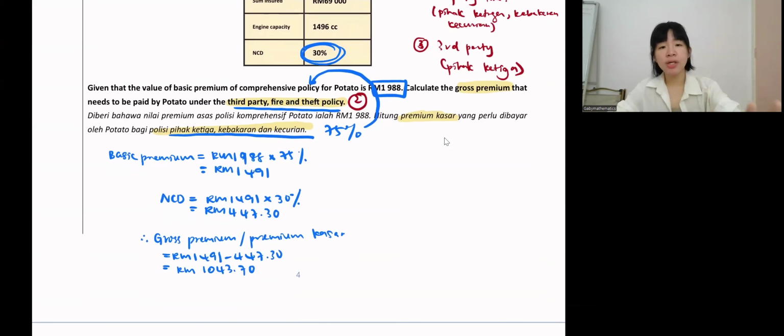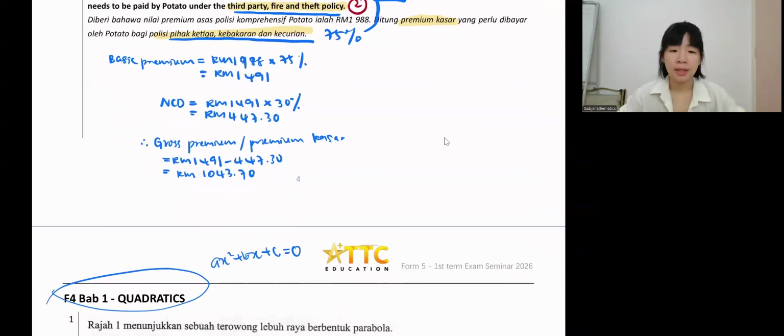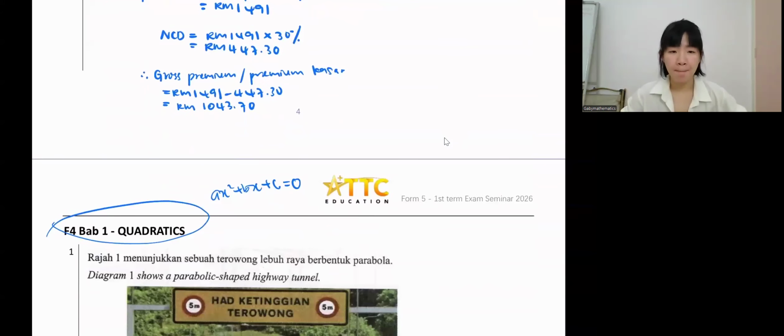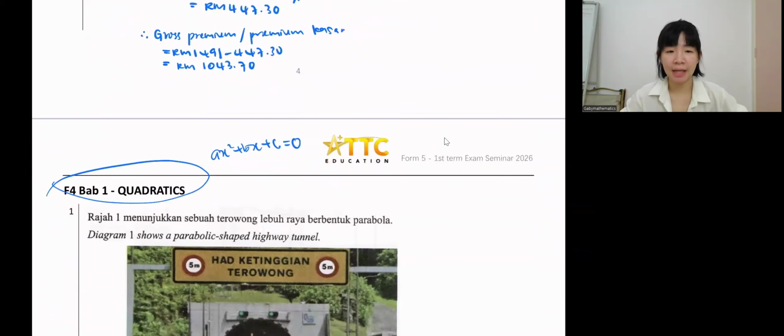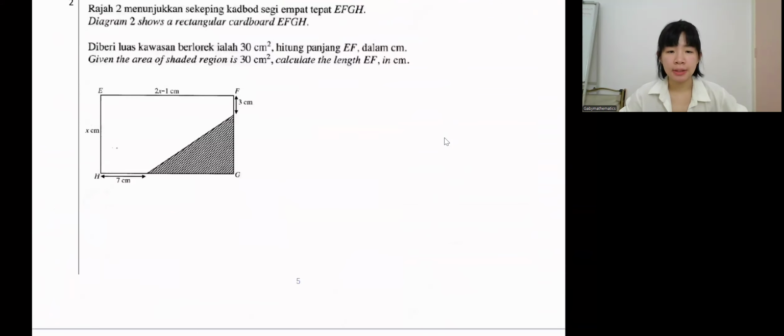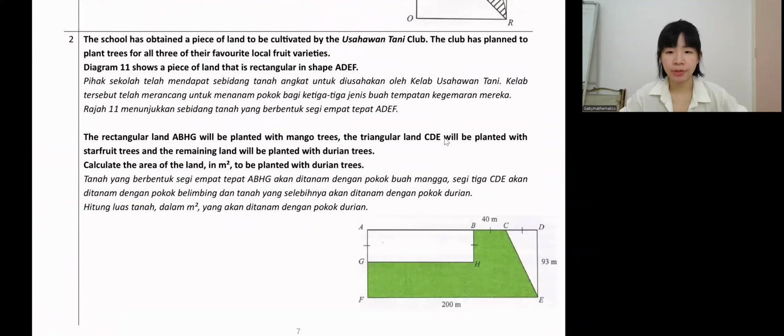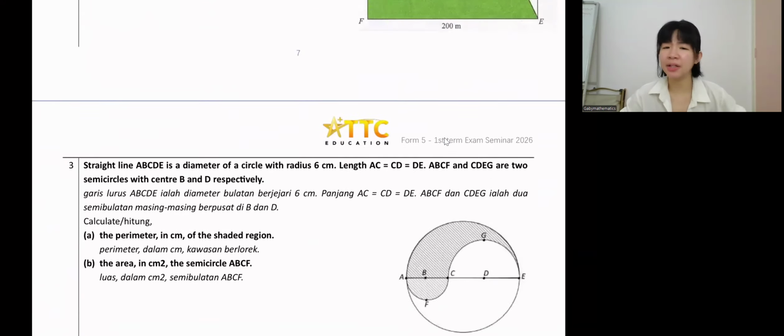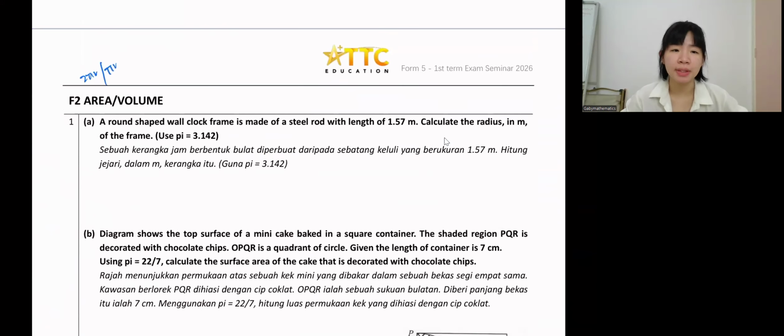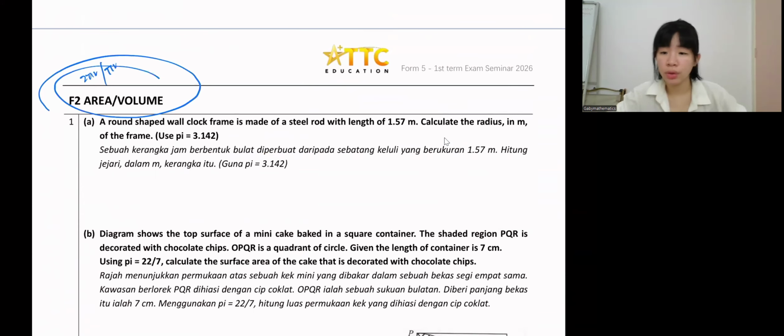So guys, insurance, definitely these are not all the questions. You have to practice a lot. Okay, insurance question, I also posted some video on YouTube. Go check it out. Okay, next. Okay, let's see. So what topic? Let me see first. Okay, now guys, I don't plan to do this area and volume. So this one maybe you can do on your own.